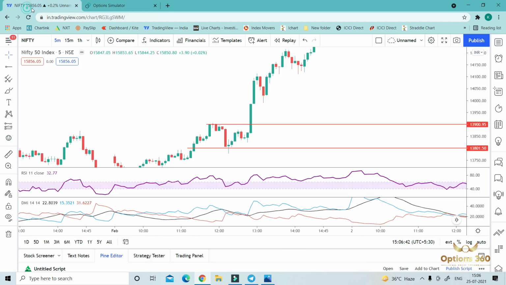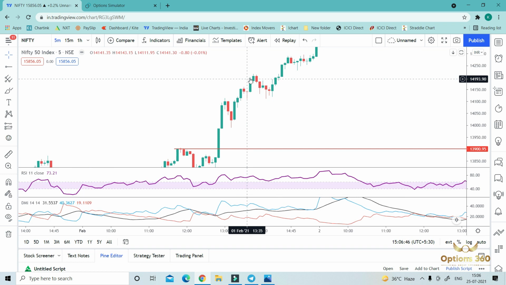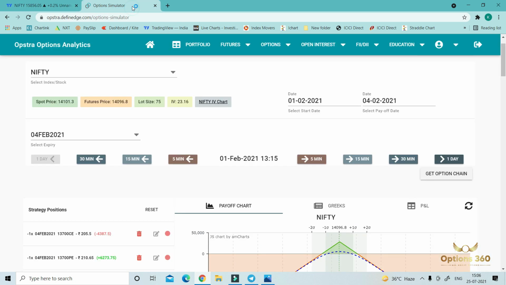Now, after this move, again around 1345, the market reached around 14,200. What will we have to do?